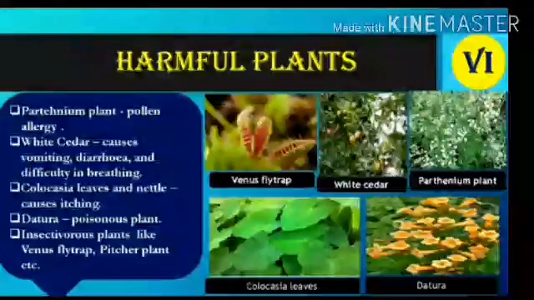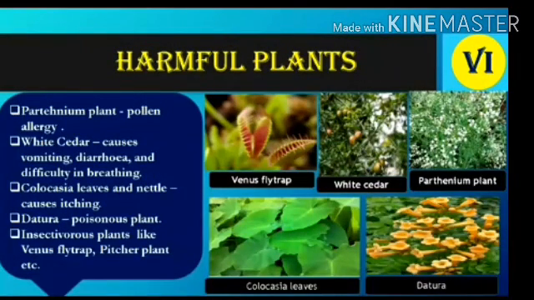Now see which are the harmful plants. There are different plants which can be harmful to us. For example, the dodder plant, parthenium and some other weeds are harmful. Again, colocasia leaves cause itching. These leaves cause itchiness. Next one, datura plants, which have white flowers. Datura is a poisonous plant. As we touch that plant, it also causes itching.